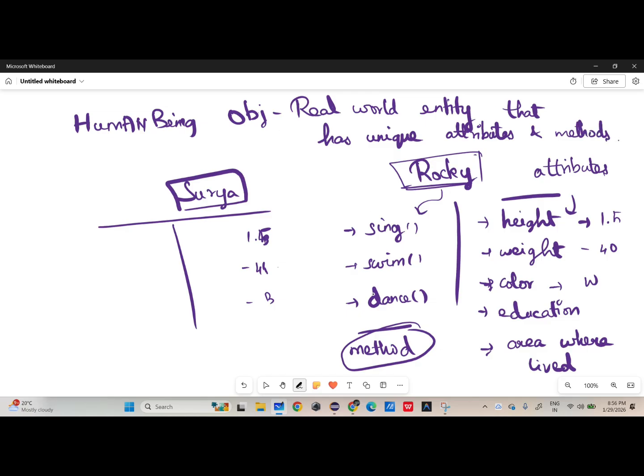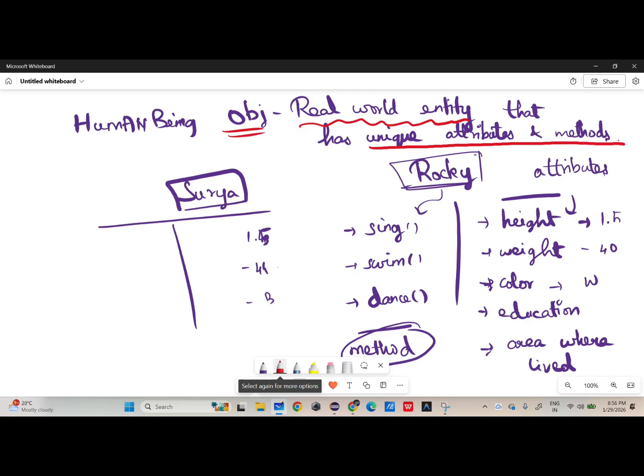So an object is a real world entity that has unique attributes and methods. If you say any object, it exists in the real world and also has unique attributes and methods. Every object's attributes and methods are unique.